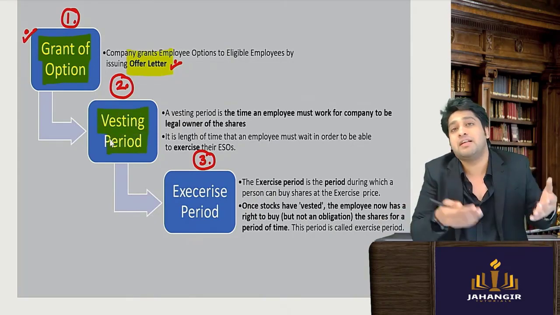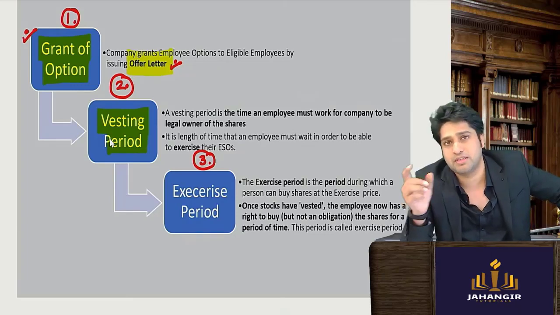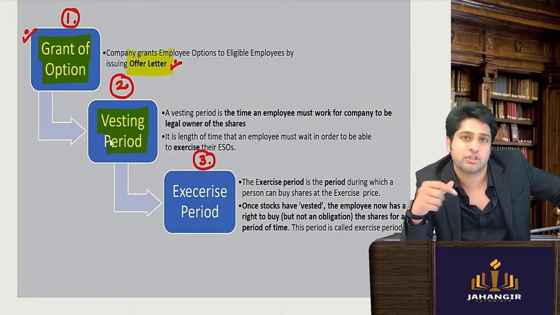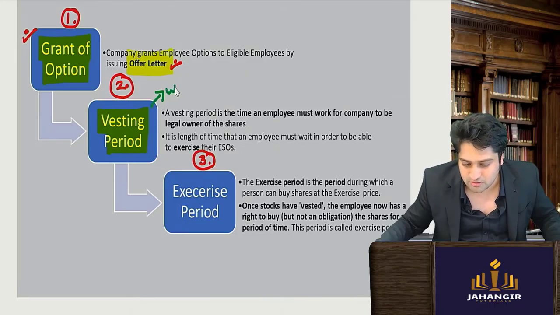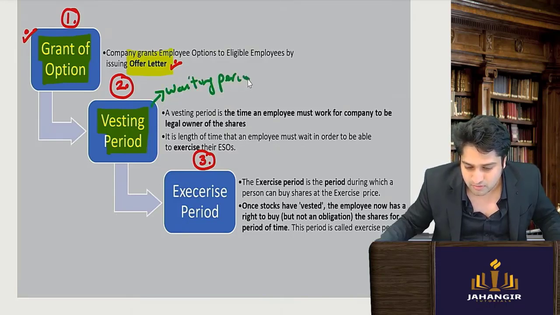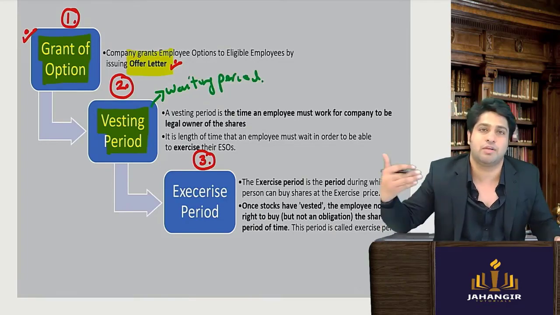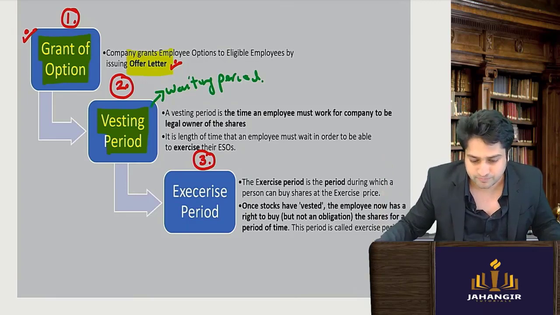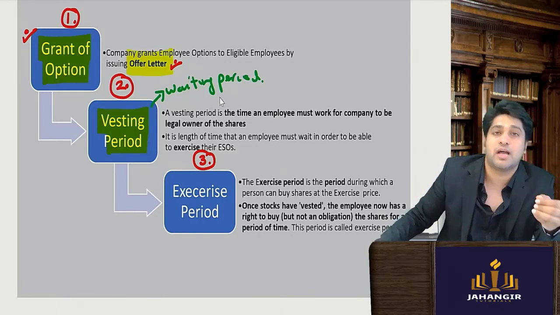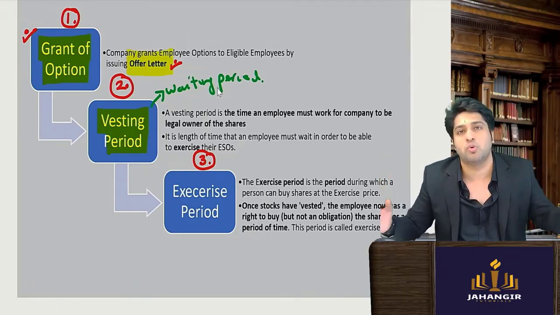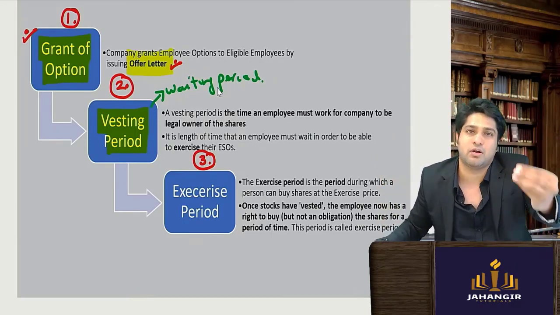Then the employee, once he has subscribed to the offer, will work. He will work for 1 year. What are the terms and conditions that he has to complete? The duration of work that he has to give. So, let's say this is called the waiting period. Waiting period in simple words, that he has to wait. He needs to work for the company for 1 year, 2 years, as they have said. Once the tenure is over, the vesting period is over and the shares get vested, 1 year is over. Now the employee will be very, very happy that he is entitled to buy it at a lower price.